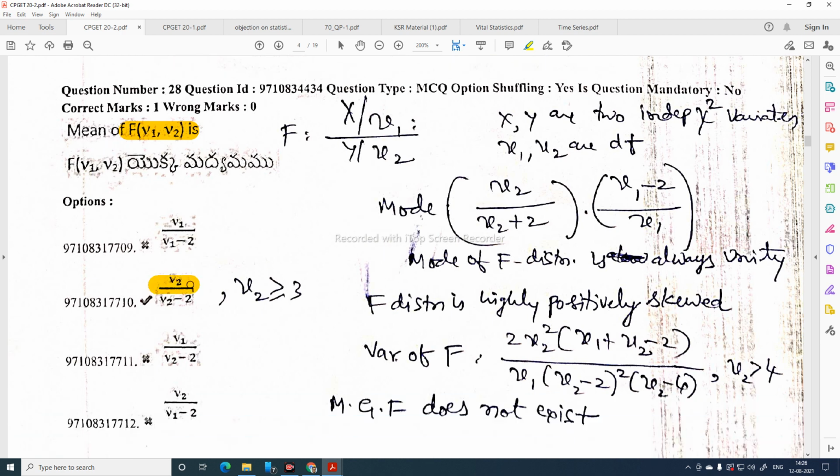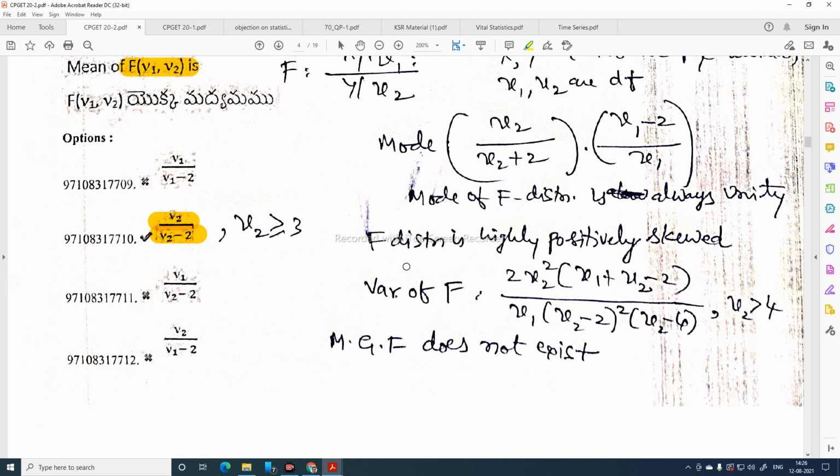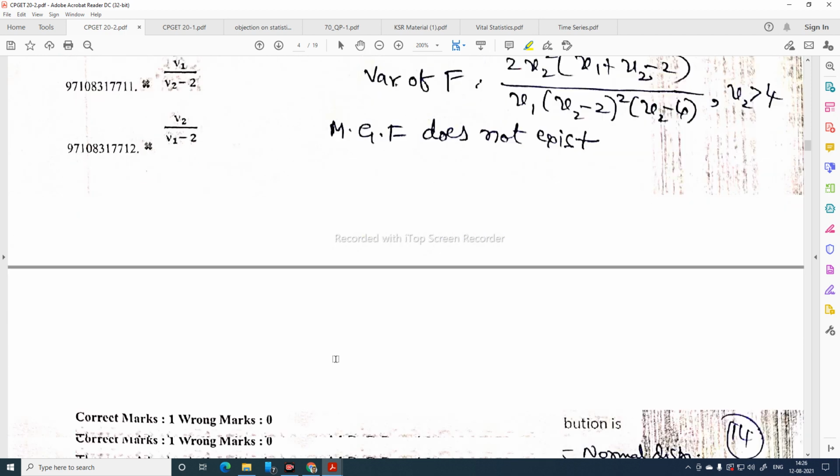This is the standard question. The mean is nu2 by nu2 minus 2, where nu2 is greater than or equal to 3, whereas the mode of F distribution is always unity. Mode is given by nu2 by nu2 plus 2, into nu1 minus 2 by nu1. F distribution is a highly positively skewed distribution. Variance of F is 2 nu2 square into nu1 plus nu2 minus 2, divided by nu1 into nu2 minus 2 whole square, into nu2 minus 4, where nu2 is greater than 4. The MGF of F distribution does not exist.